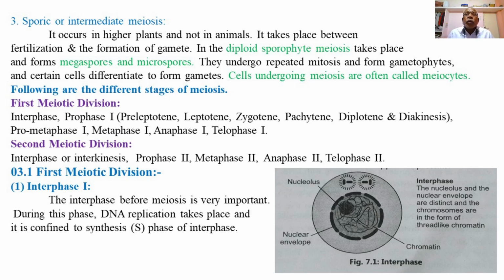In the diploid sporophyte, meiosis takes place and forms megaspores and microspores.